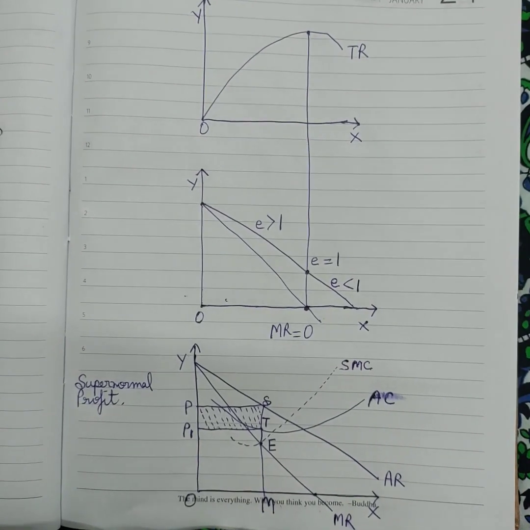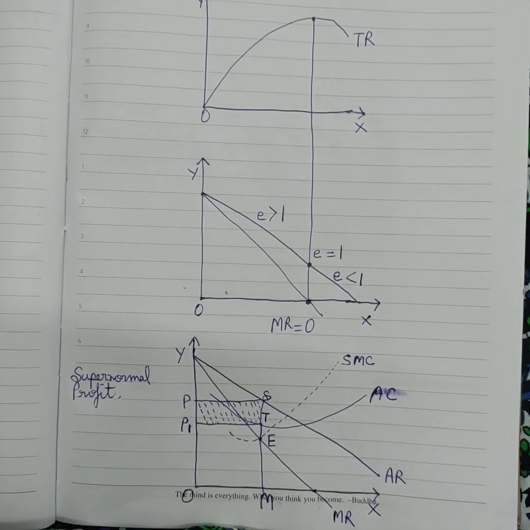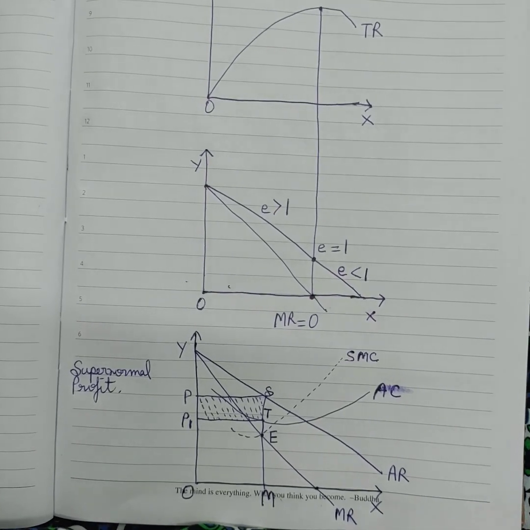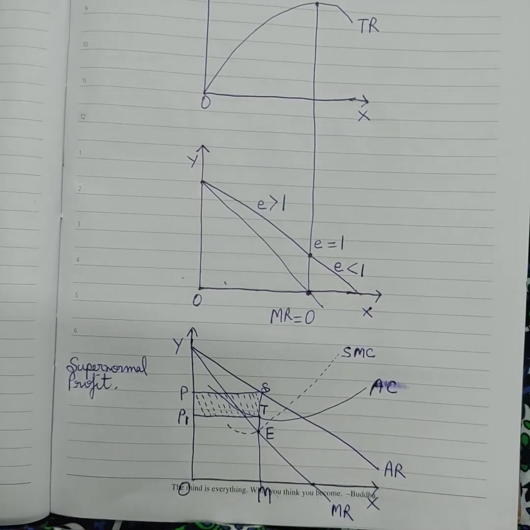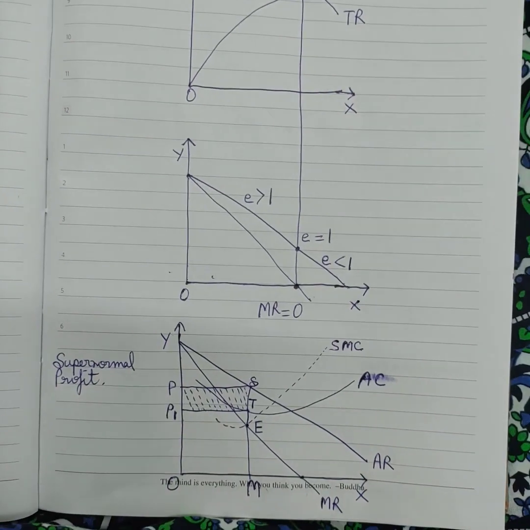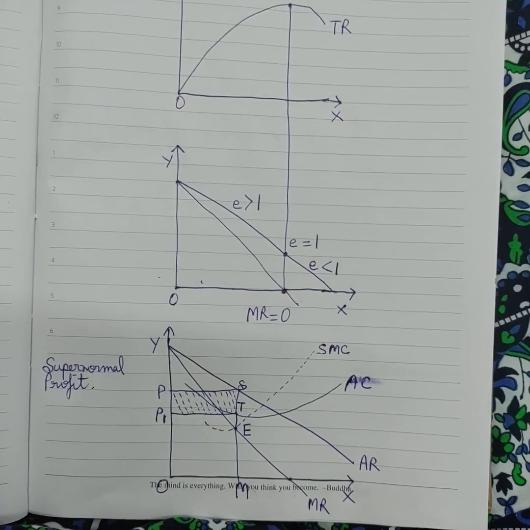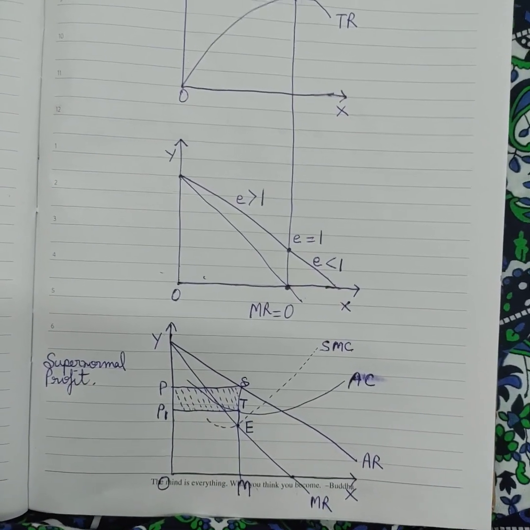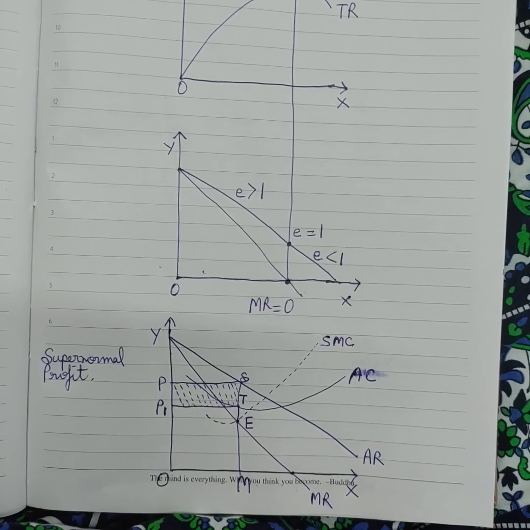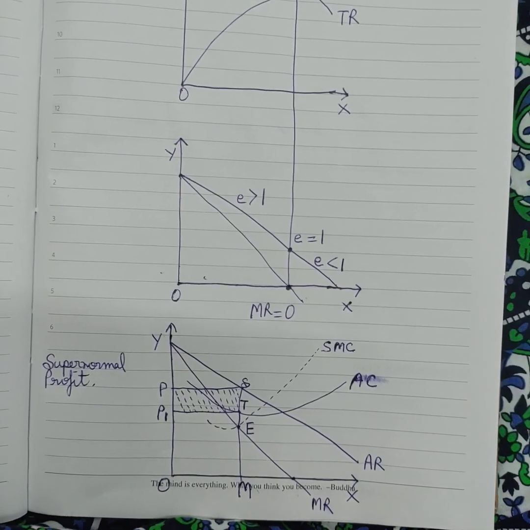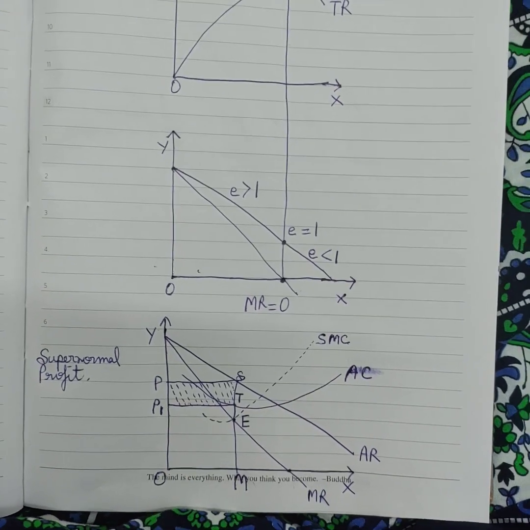Another feature is price discrimination. A monopolist may charge different prices from different buyers. It is called price discrimination. So, price discrimination refers to the practice of charging different prices from different buyers for the same good. Okay, so is it clear now?